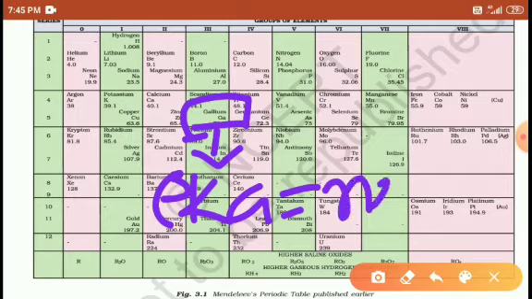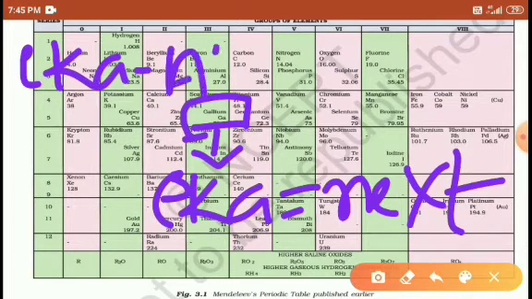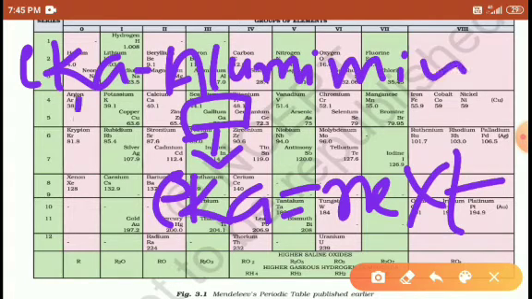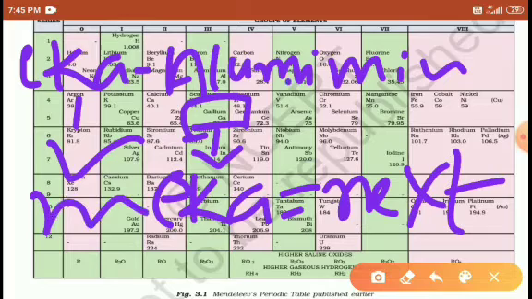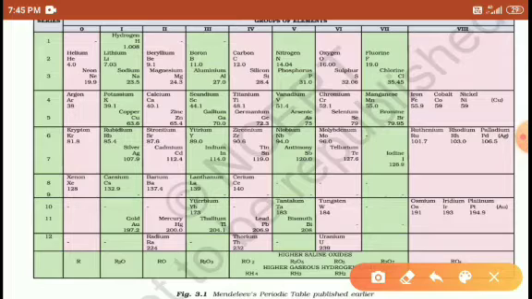So Eka aluminium means next to aluminium, right students. He kept a gap for the undiscovered element, and in that place he wrote Eka, right?